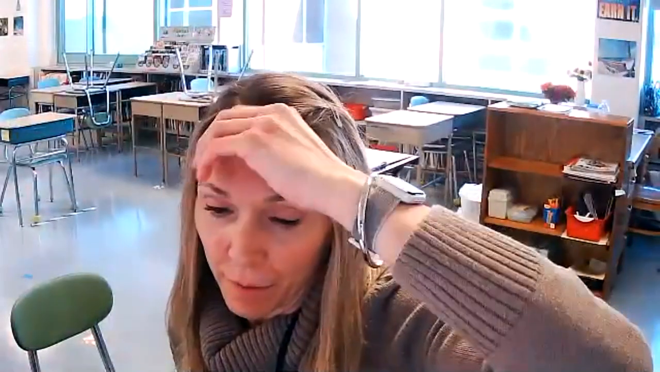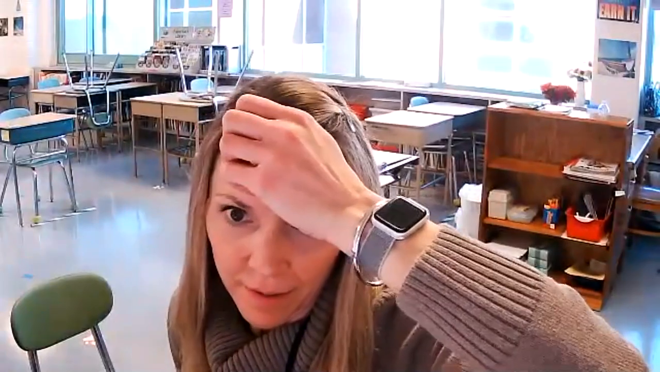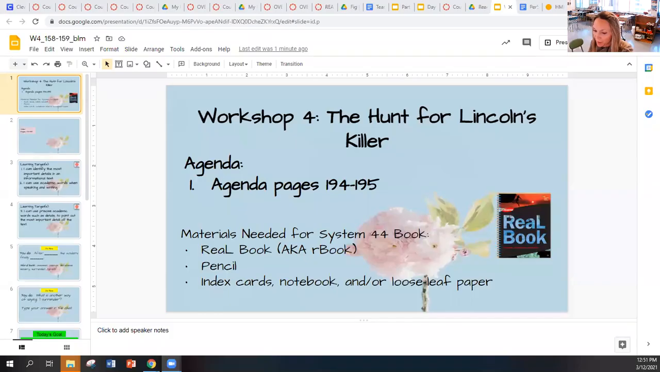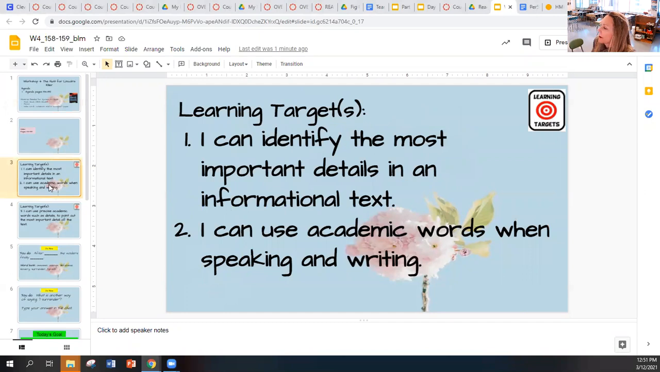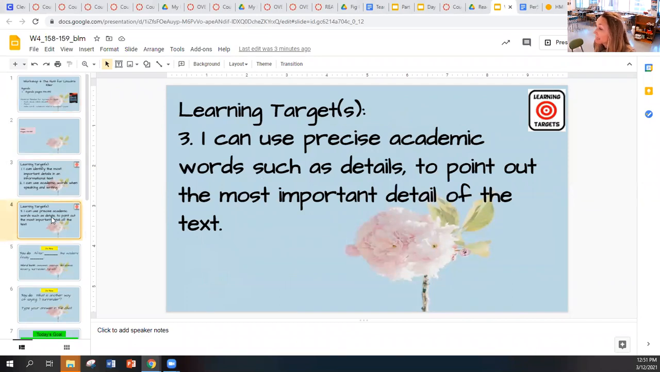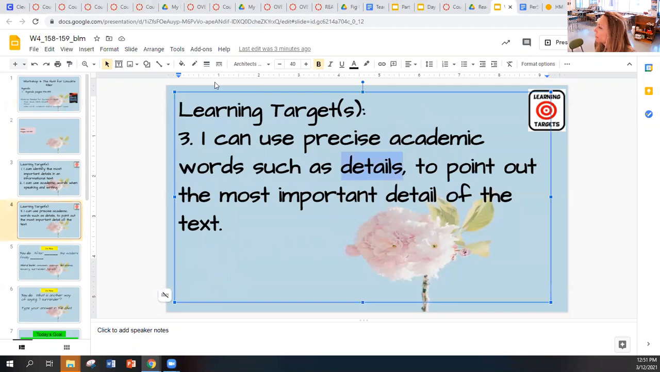So we are doing pages 194 to 195 in your art books. Make sure you have those with you, and I will share my screen. Okay, so the learning targets for 194 to 195 are: I can identify the most important details in informational text. I can use academic words in speaking and writing. I can use precise academic words such as details to point out the most important detail